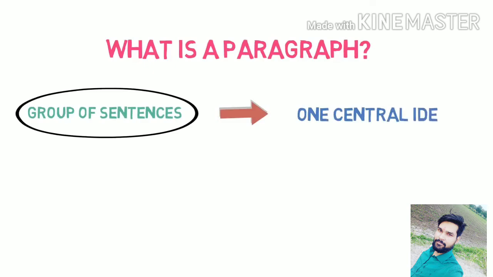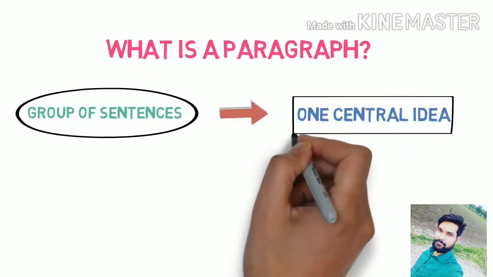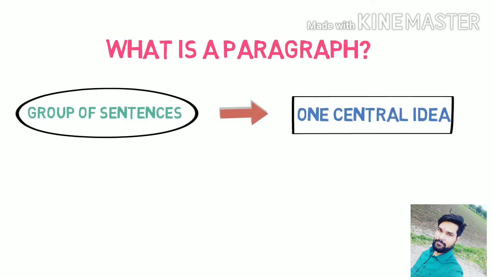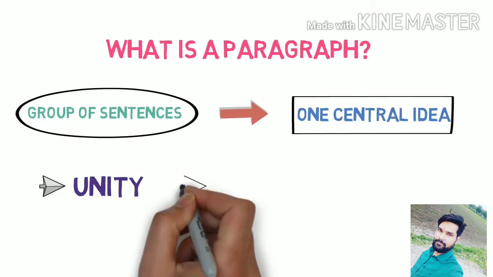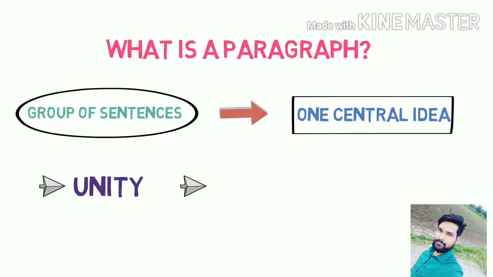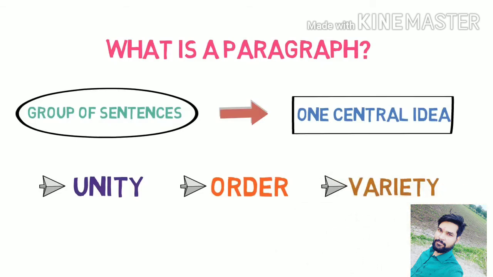A paragraph is a group of sentences, and this group of sentences revolves around one central idea. That means these sentences must be logically connected to each other. It must have unity.